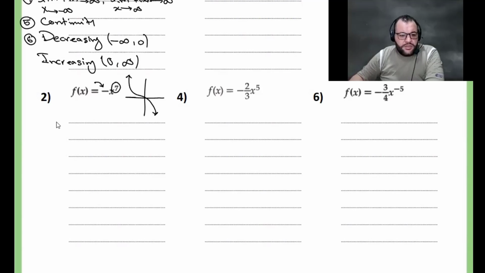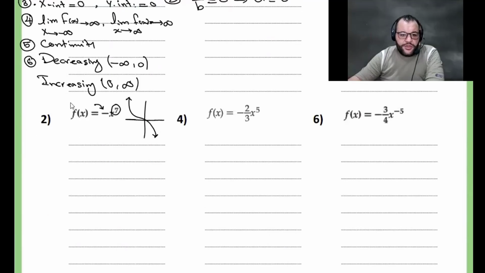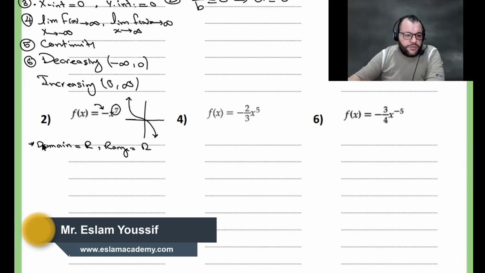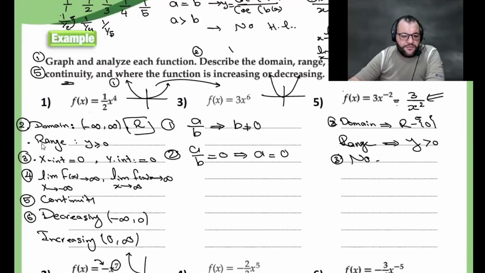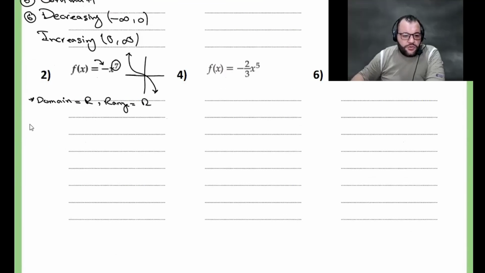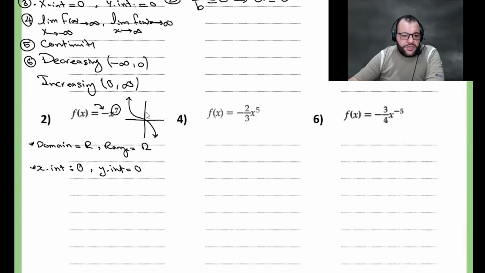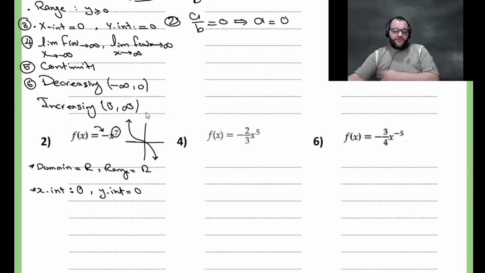Now the first thing we need to find is the domain. What is the domain for this function? Domain is R. What is the range? Also R. Then we need to find the x-intercept and y-intercept. The x-intercept will be 0. The graph will intersect the x-axis at the point 0, and it will intersect the y-axis. The y-intercept also equals 0.